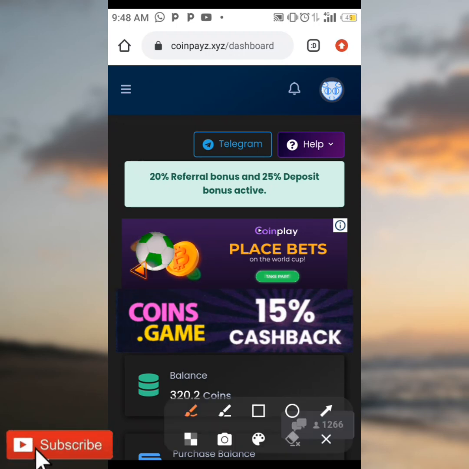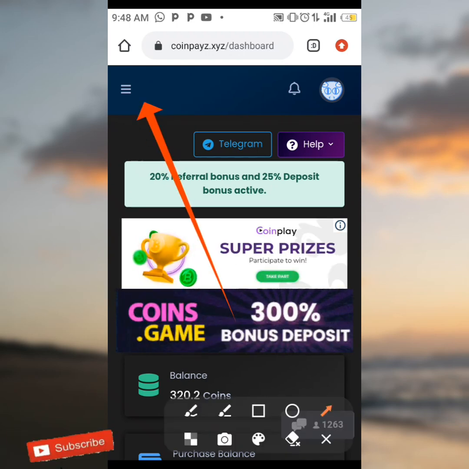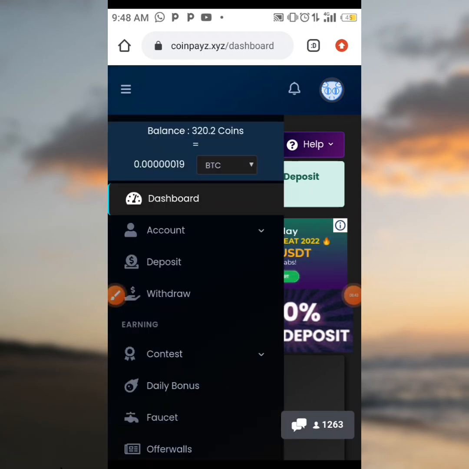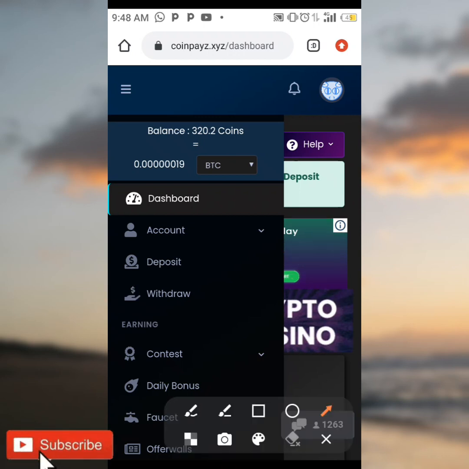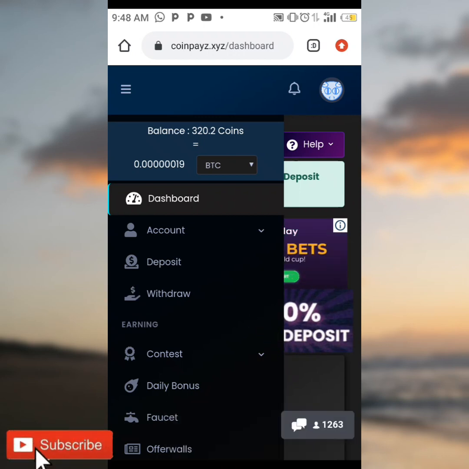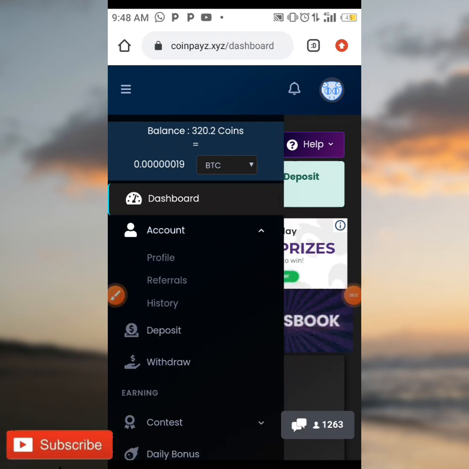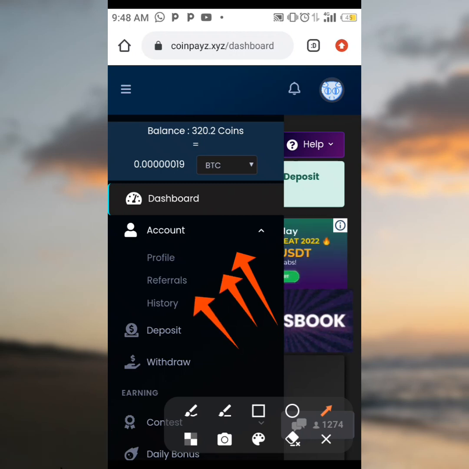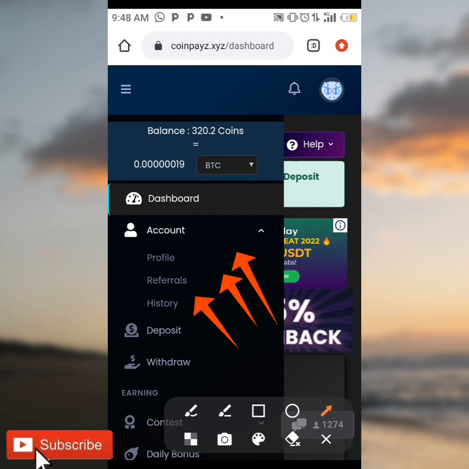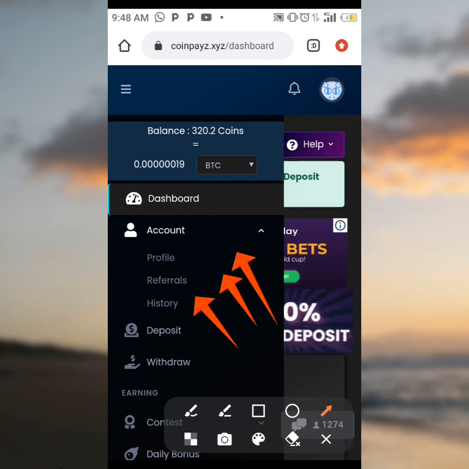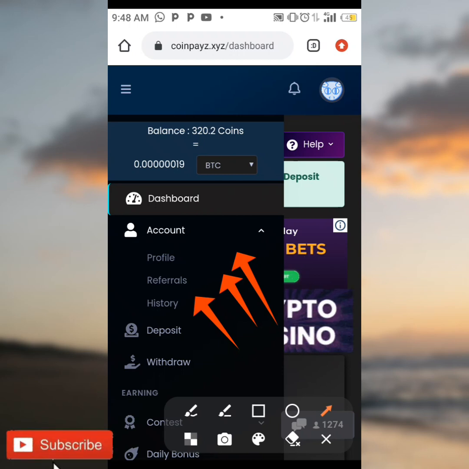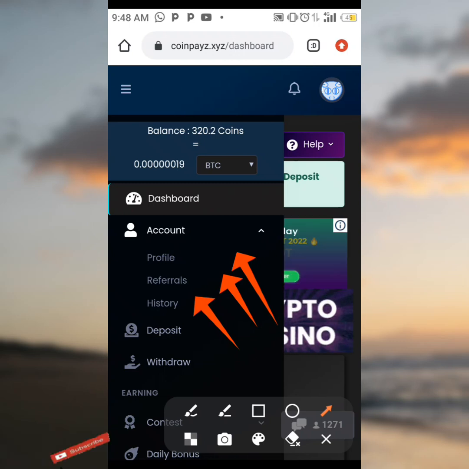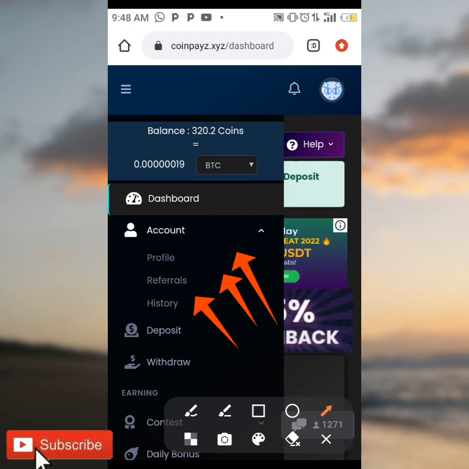when you click on the three lines in the top right corner of your screen again, as you can see over here, then you're going to be tapping on accounts, which is this. And when you click on accounts, you're going to be seeing your profile, referrals and history. Now, the profile is where you're going to be seeing your username, your email and the information you used when you registered on this site. Then your referrals is for referring your friends and loved ones, and your history is going to be showing you all your activities on this site.